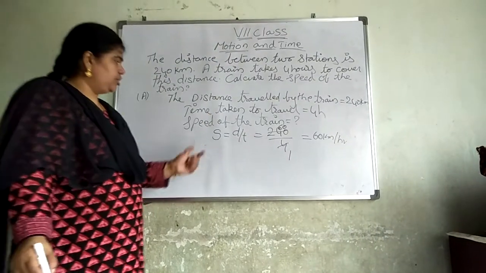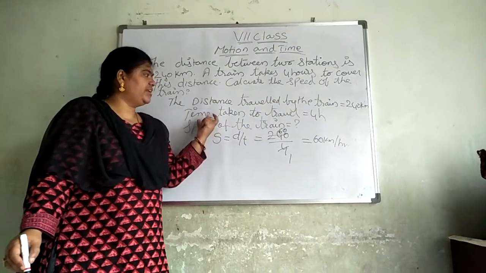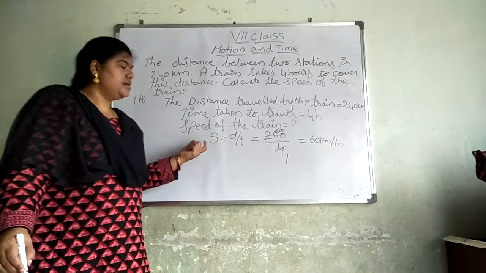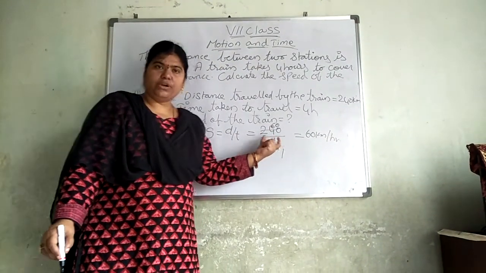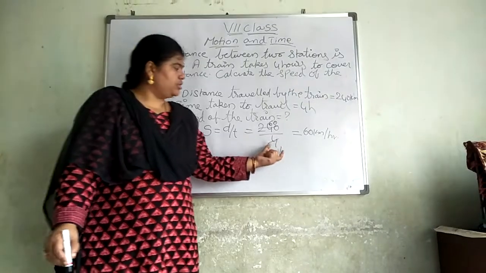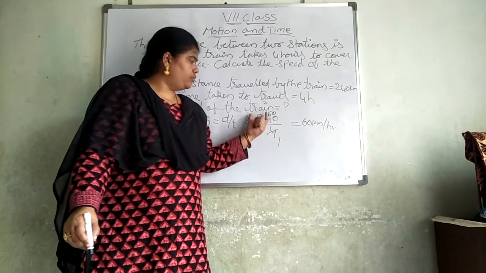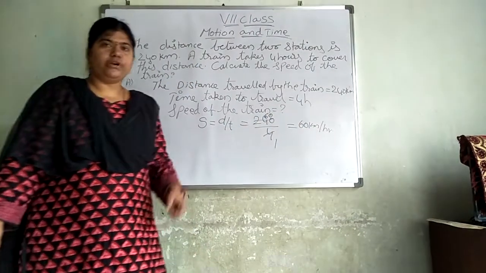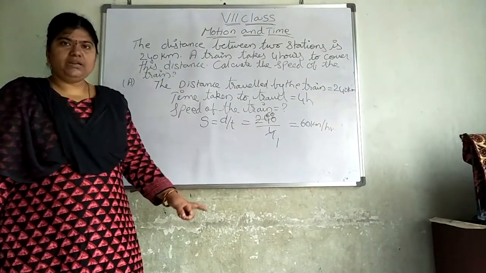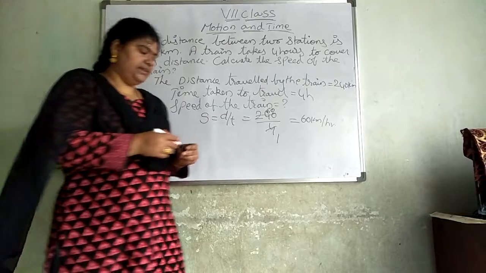Now, what is the speed of the train? Answer, 60 kilometers per hour. Distance is given, time is given. What is our formula? Speed is equal to distance by time. Distance is equal to 240 kilometers. Time is equal to 4 hours. So, 240 divided by 4. 4 ones are 4. 4 sixes are 24, so 240 gives 60 kilometers per hour. Did you follow? Then, next problem.